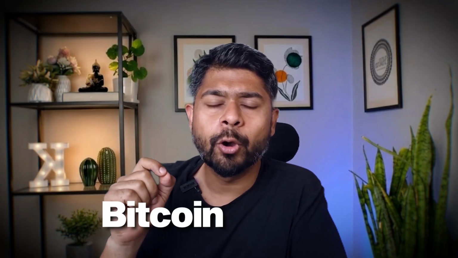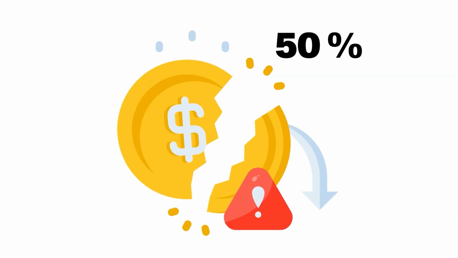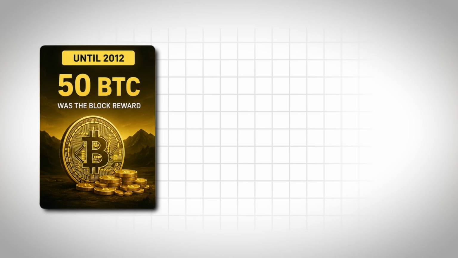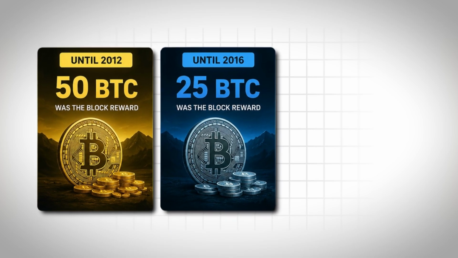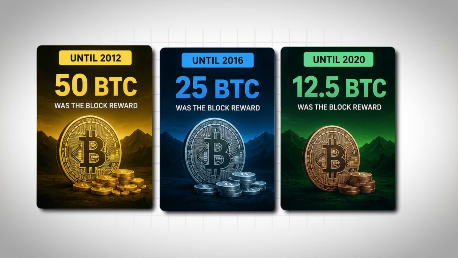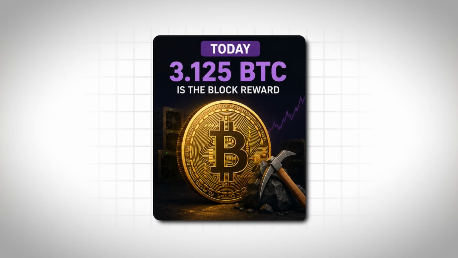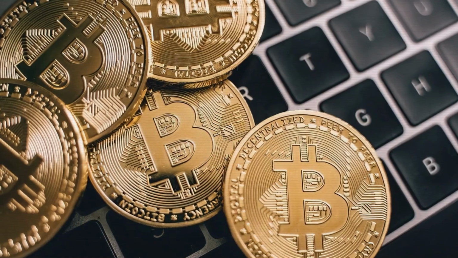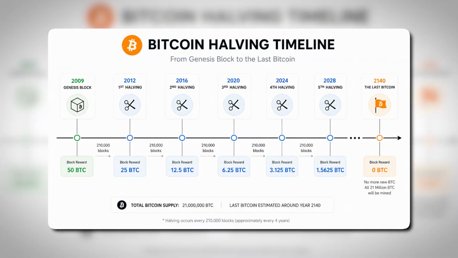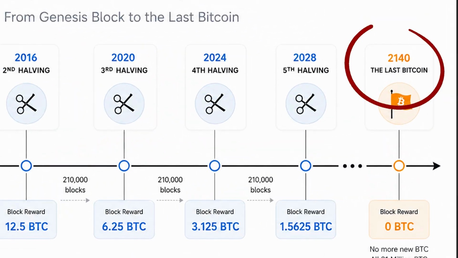Important concept, Bitcoin halving. Every 210,000 blocks, the reward cuts by 50%. Until 2012, 50 BTC was the block reward. Then till 2016, 25 BTC was the block reward. And then till 2020, 12.5 BTC was the block reward. And today, 3.125 BTC is the block reward. This also defines a hard capped supply of 21 million. At this rate, the last Bitcoin will come into existence around 2140.